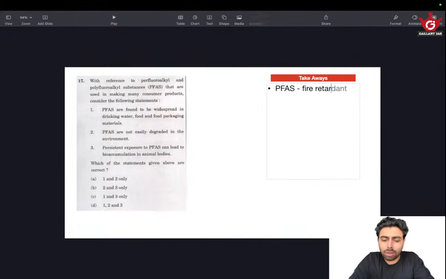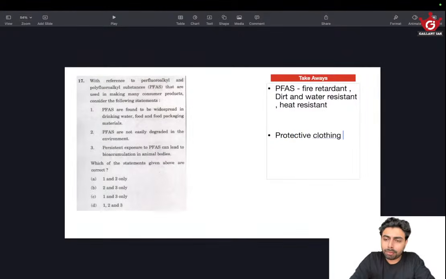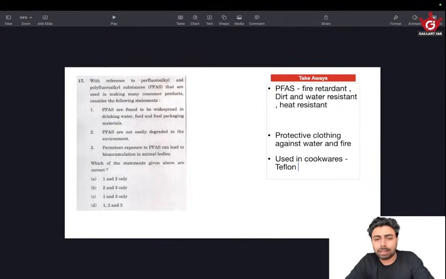They have got really useful properties like fire retardant, dirt and water resistant, heat resistant. So they are used in protective clothing against water and fire, and in cookwares like Teflon. Teflon, I think it's polytetrafluoroethylene, is a subset of PFAS. PFAS is the broad spectrum of chemicals, and Teflon is a subset of that, which is used in cookwares.